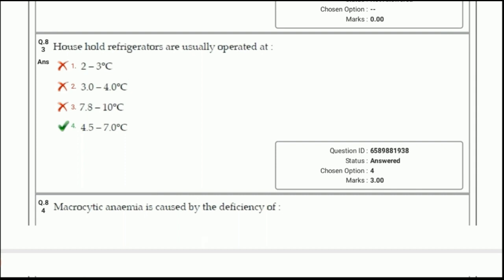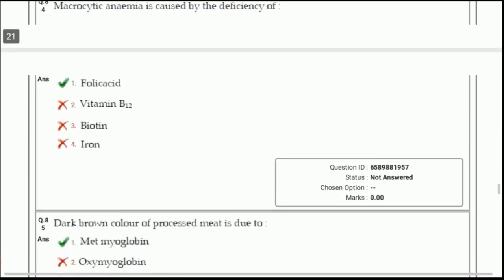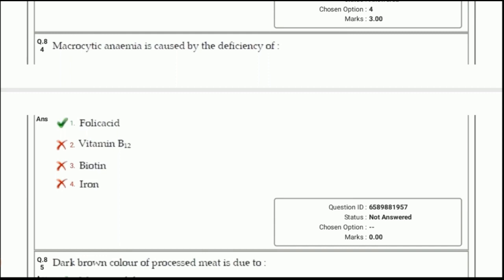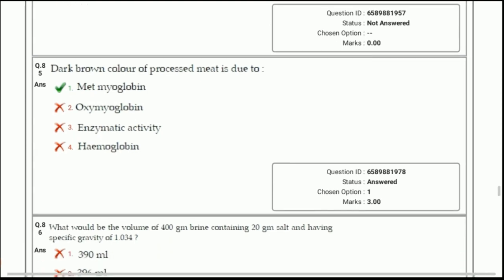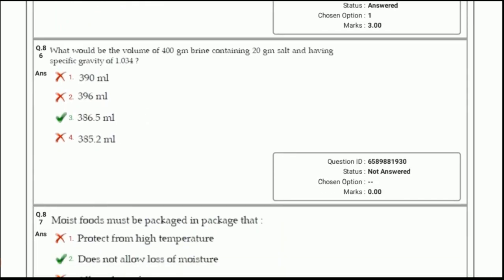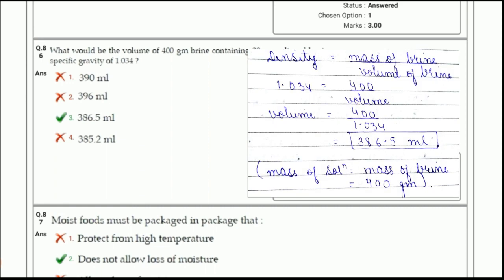Next question, question number 84. Macrocytic anemia is caused by the deficiency of, answer is folic acid. It is vitamin B9. Vitamin B9 is known as folic acid. Next question, dark brown color of processed meat is due to metmyoglobin. It is the compound formed by the myoglobin when it comes in contact with oxygen. Next question, what would be the volume of 400 gram brine containing 20 gram salt and having specific gravity of 1.034? So answer is 386.5 milliliter, and it can be done easily by using this formula.